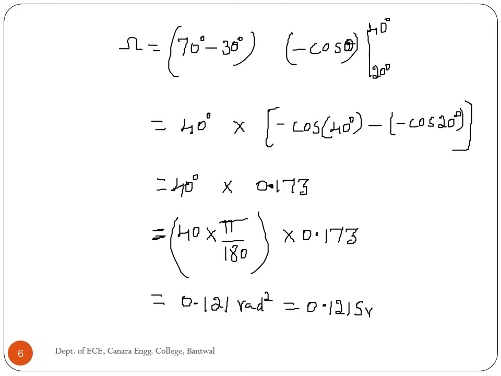But the question asks for the solid angle in square degrees. That's why 0.121 multiplied with the conversion factor for 1 steradian, 3283 square degrees, is equal to 397 square degrees.